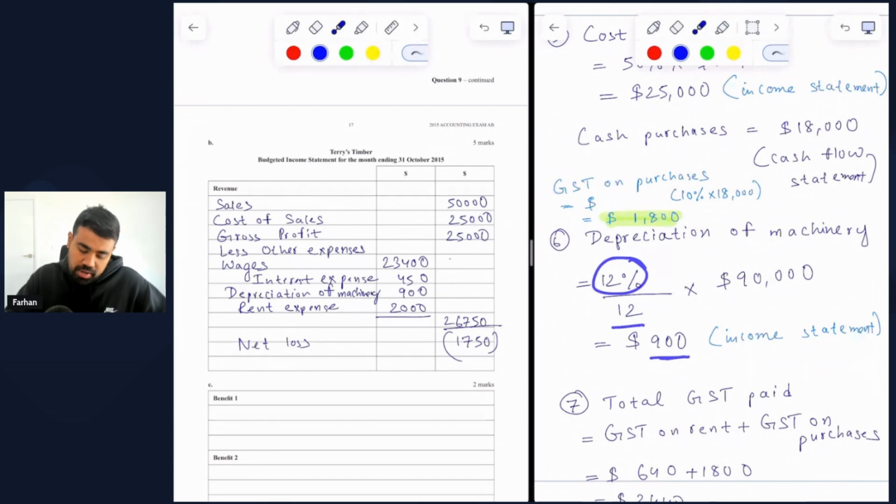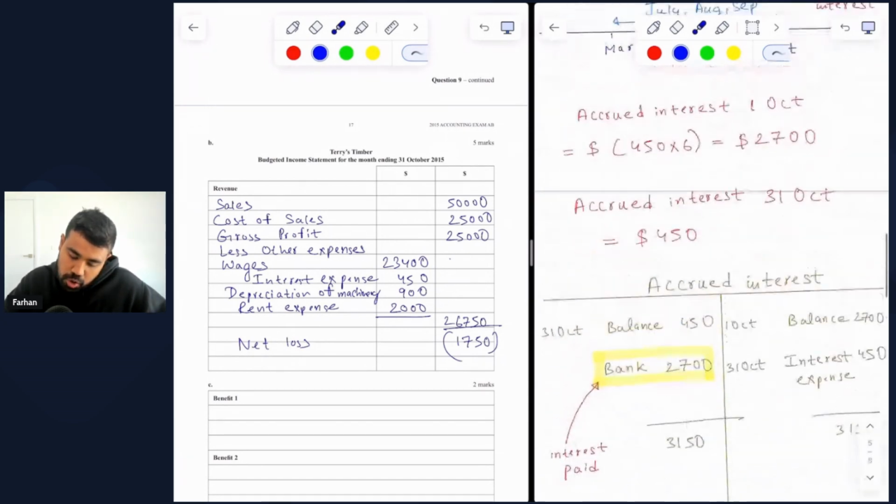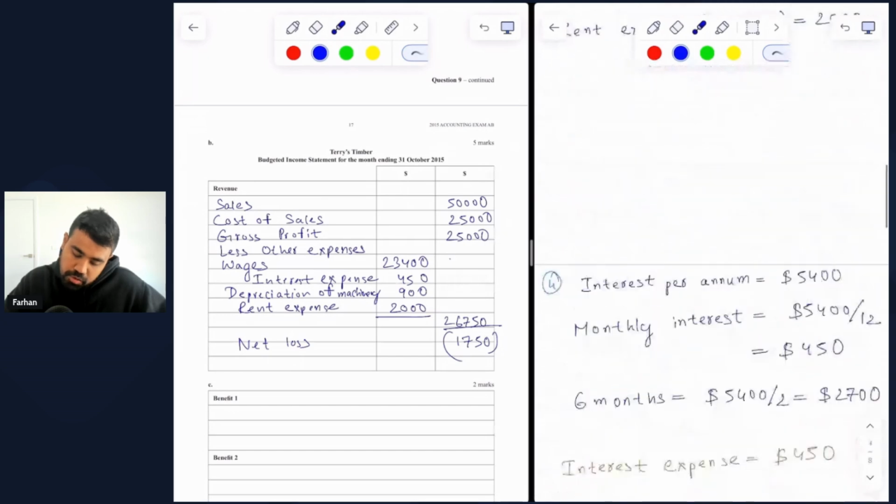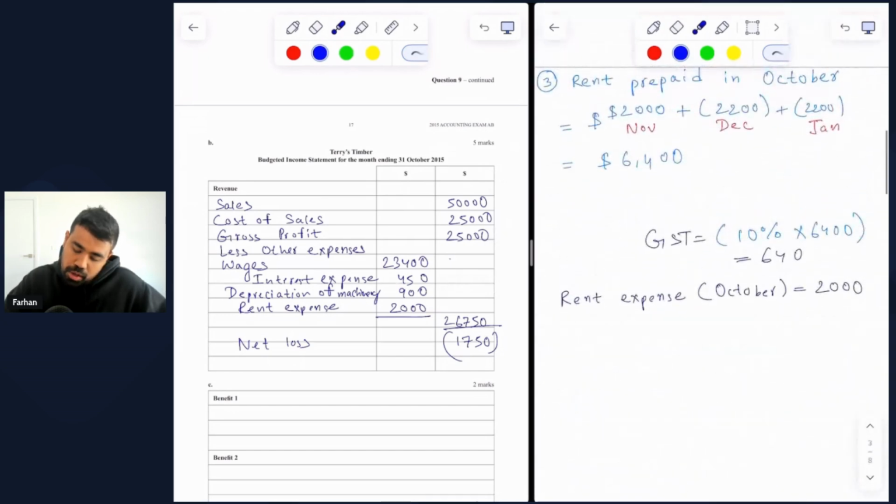And then we have rent expense of $2,000, which is the expense of rent for the month of October. So rent expense for the month of October is $2,000. We do not have any other expenses at all. And just add all the expenses, which gives you the total of $26,750. And once you subtract the total from the gross profit, you get a net loss of $1,750.